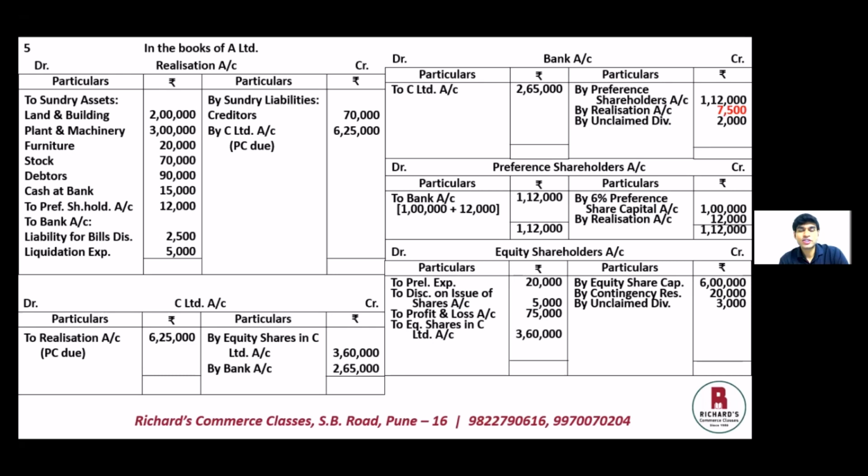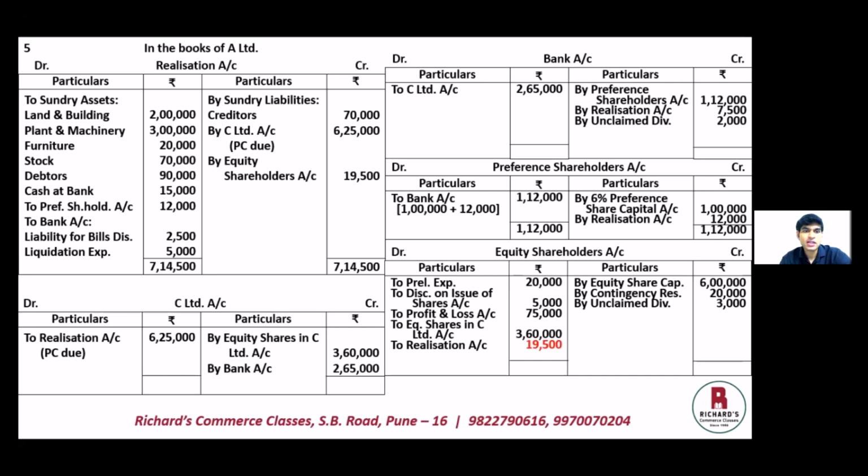Now we have finished all the adjustments in the books of A Limited, and now we can close all the ledger accounts starting from realization account. Looking here, the debit side is greater. The total is 7,14,500. Writing the same total on the credit side, the difference will be transferred to the equity shareholders account. Here, since the debit side is greater, there is a loss. So by equity shareholders account, the loss here is 19,500. Transferring this to the debit side of equity shareholders account, the second effect is to realization account,